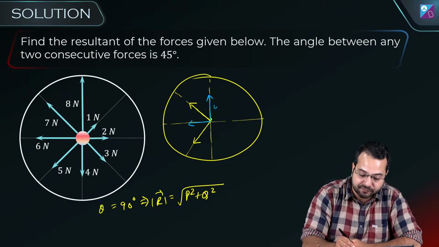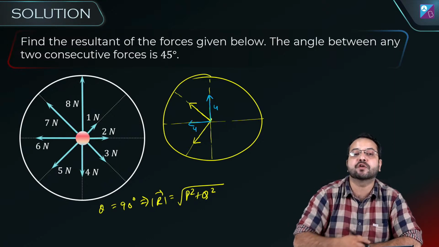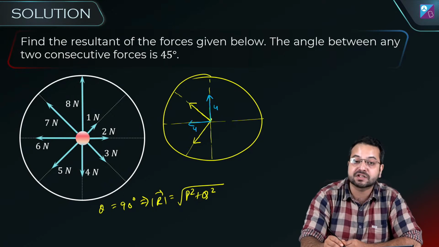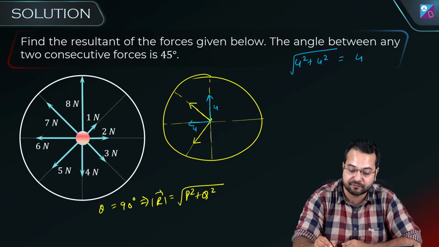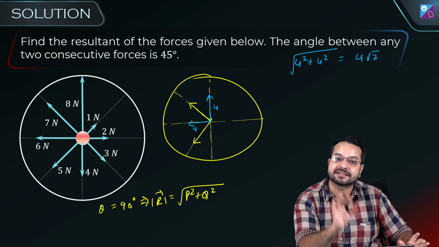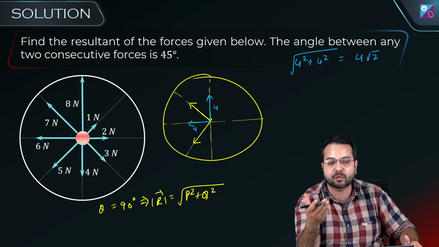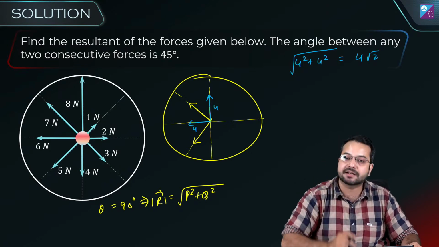Their magnitudes are 4 and 4, which means the resultant of this 4 and 4 is going to be the square root of 4 square plus 4 square, which means this is going to be 4 root 2, the first result. If the angle between the vectors is 90 degrees, then the resultant will have a magnitude of the square root of p square plus q square. So I have done that.